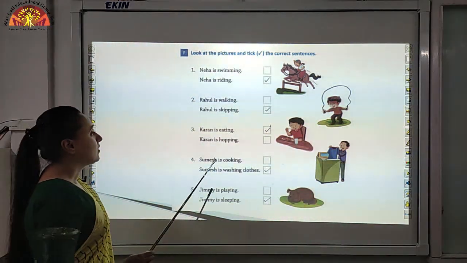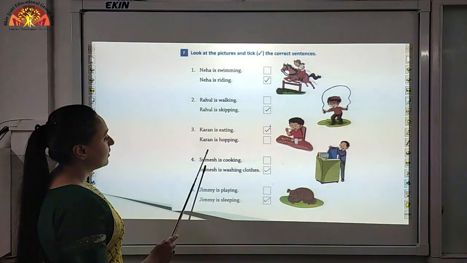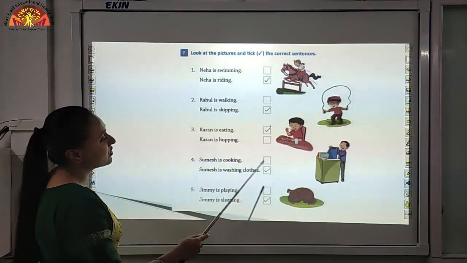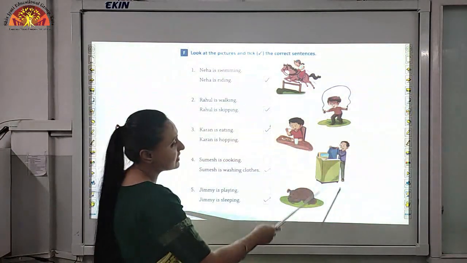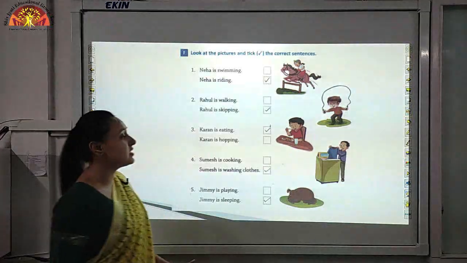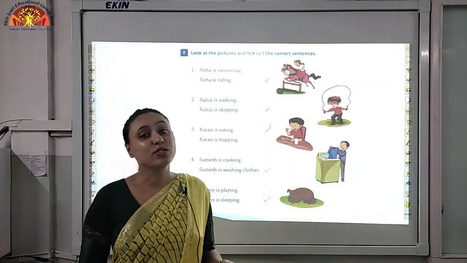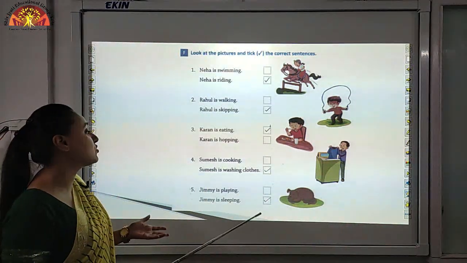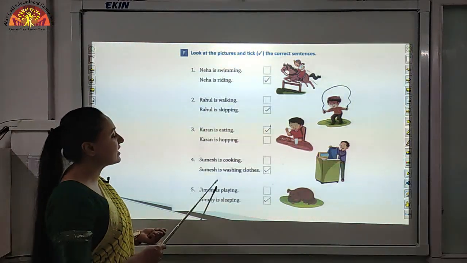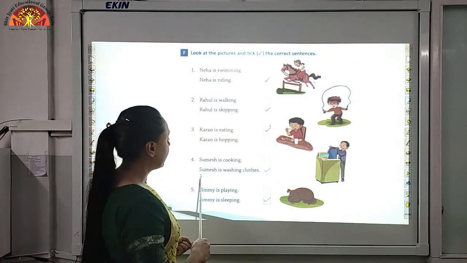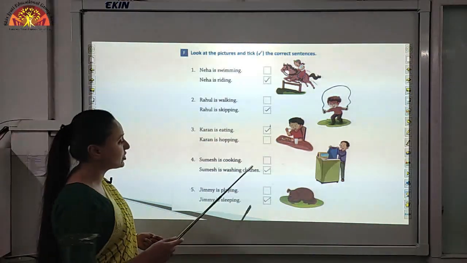Now look at number 4. Sumesh is cooking. Sumesh is washing clothes. So children, here you can see Sumesh with a washing machine. Is it possible to cook with a washing machine? No. So what is Sumesh doing? Sumesh is washing clothes. So put a tick over here in front of Sumesh is washing clothes.